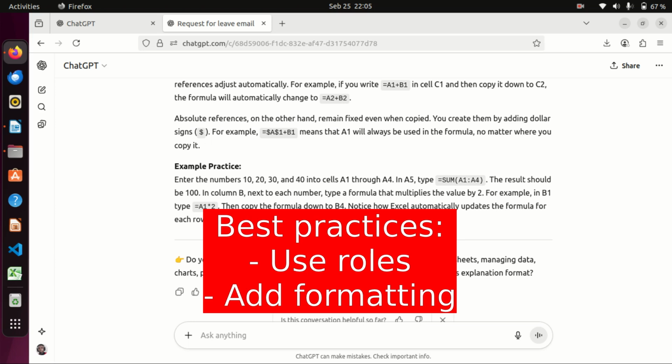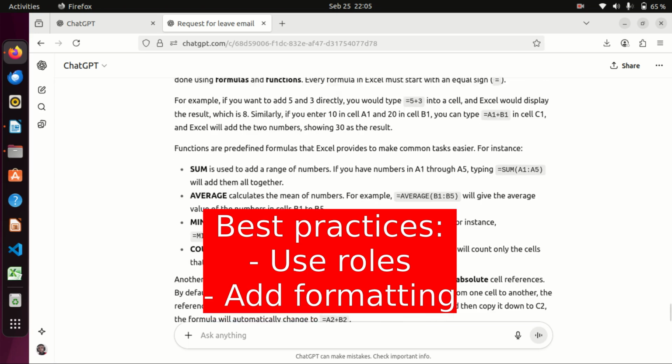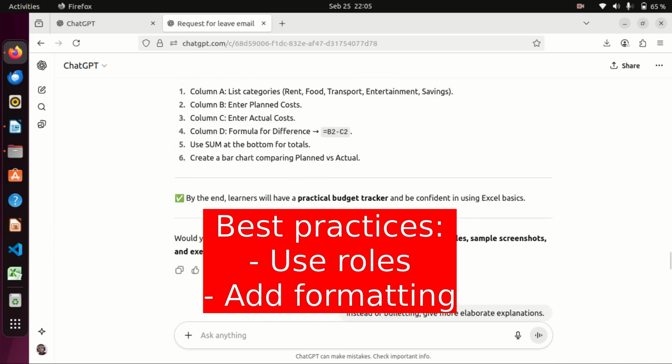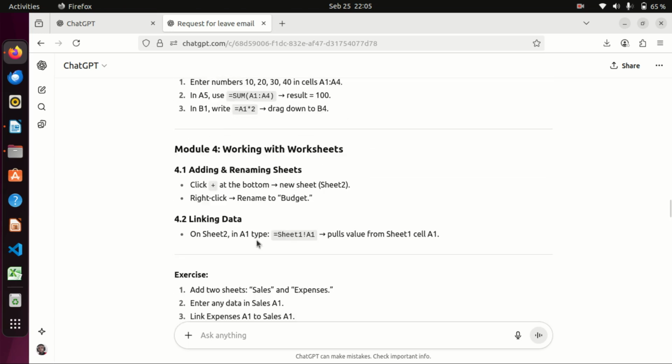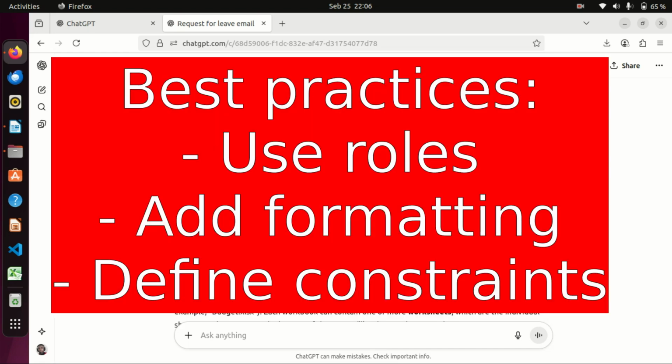Add formatting, present the answer. Say for example, tell AI present the answer in a table, present the answer bulleted. Like for example, when you told it, please stop bulleting and provide better elaboration, it did that as opposed to what it had bulleted previously here. So set the format in which AI should deliver the results for you, and then set constraints, word limits, the tone, the style. An example where we said keep it around 1000 words and include bullet points for clarity.